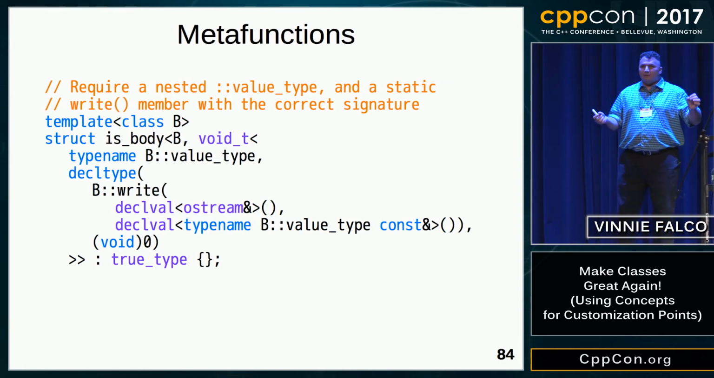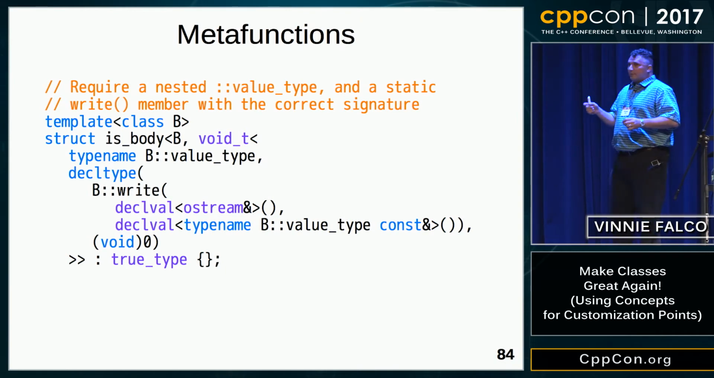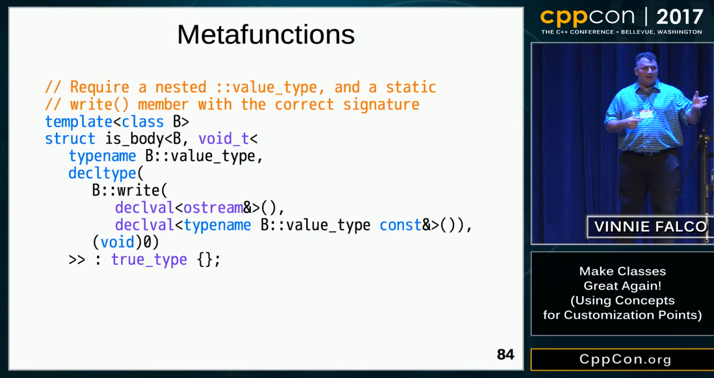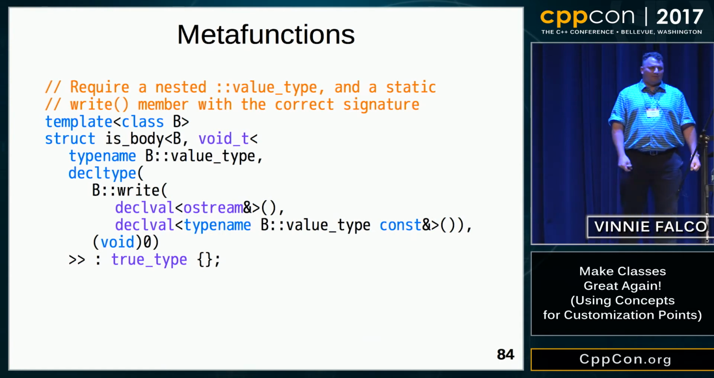Here we're going to use declval, a C++11 feature. Inside the template parameter, we name the type that it has to be in order for the signature to be correct, and that'll give us a type that's going to be right. So if B has that nested write function, then is_body is going to derive from true_type. Otherwise, it's going to derive from false_type.